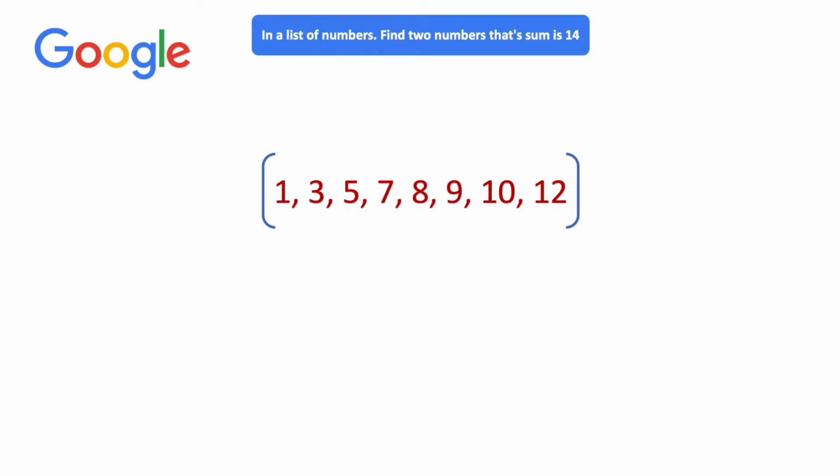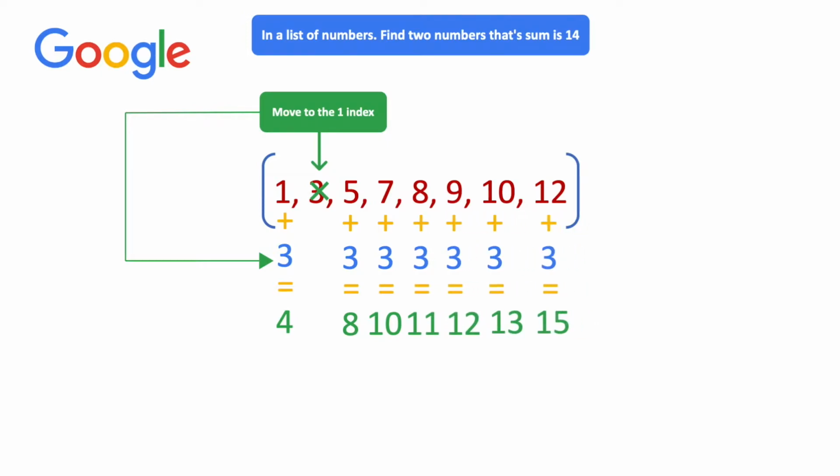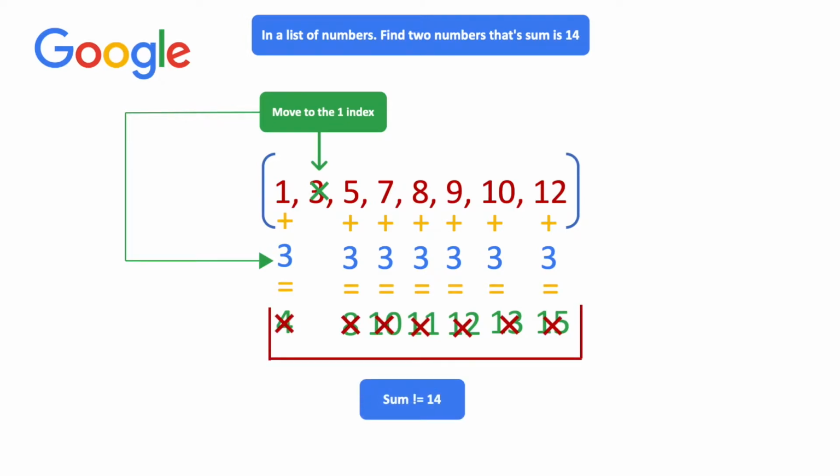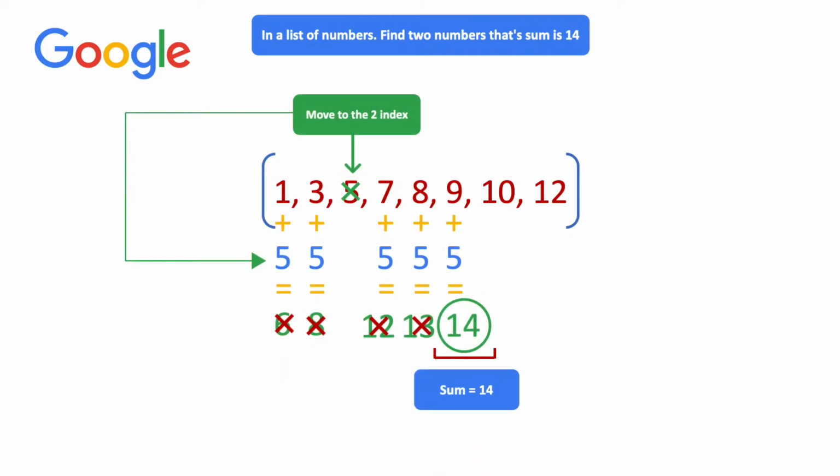So let's move up an index and look at the first index, which is 3. We'll do 1 plus 3, which equals 4, 5 plus 3, which equals 8, 7 plus 3, which equals 10, and then we get the results for the other numbers, which are 11, 12, 13, and 15. Again, none of these numbers are equal to 14. So, let's move to the next index, which is 5, and we find that 9 plus 5 is equal to 14. And 10 and 12 don't actually get operated on, because we found the sum of 14 and returned, so we did not execute 10 and 12.